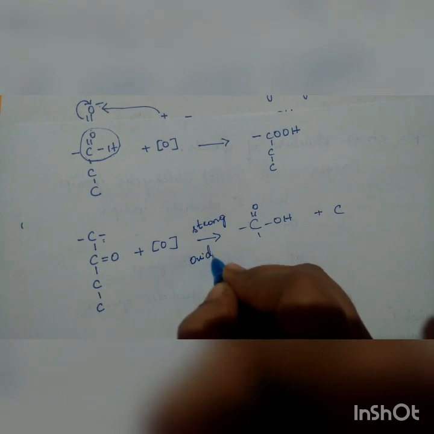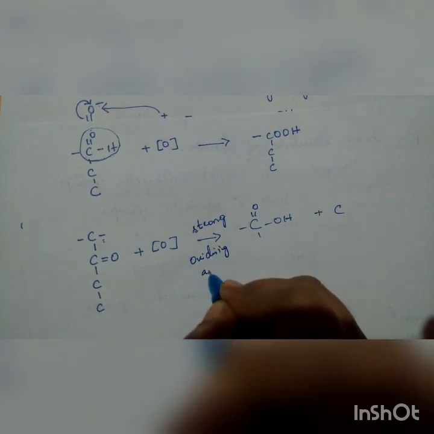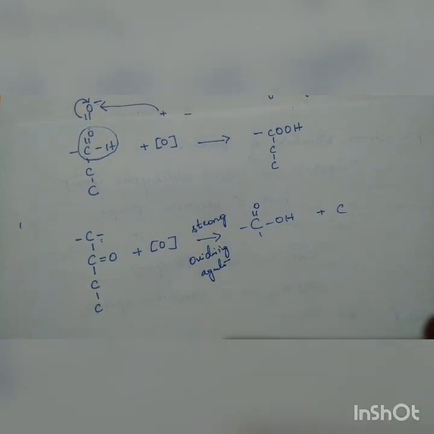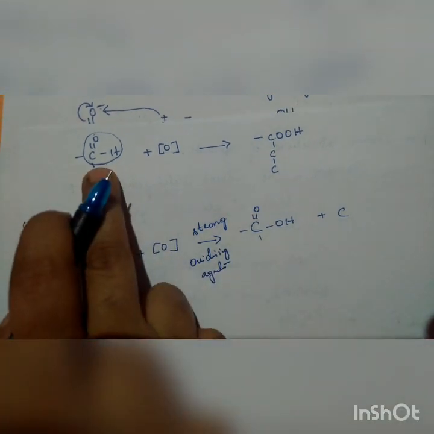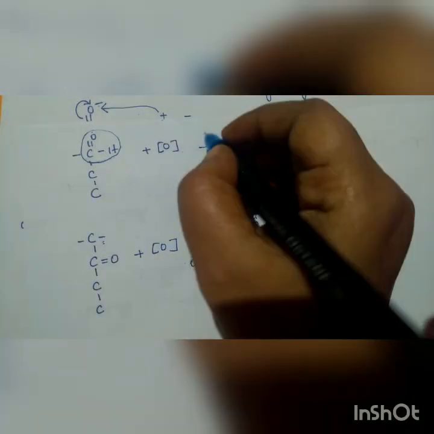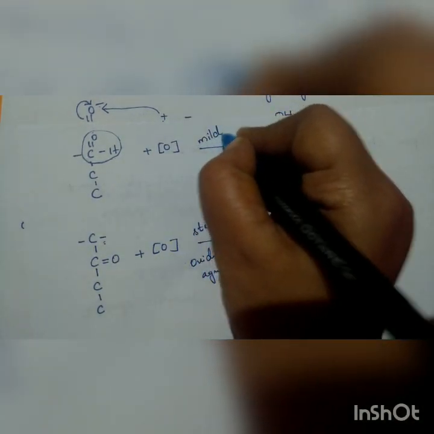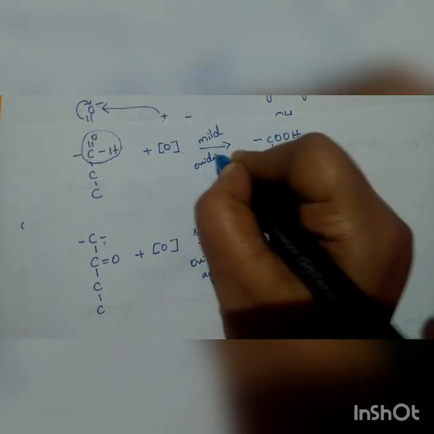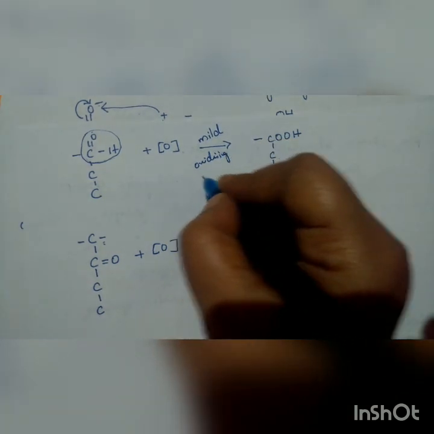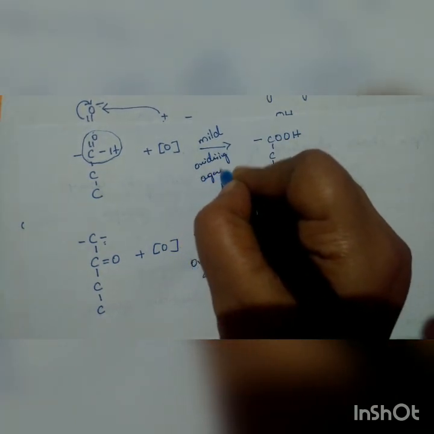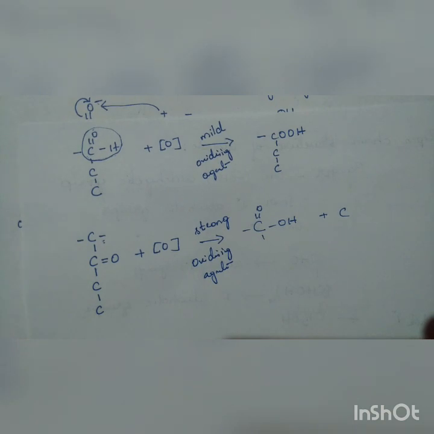Here there is no bond breakage, so directly it will be converted into carboxylic acid, and a mild oxidizing agent is sufficient. I hope it is clear.